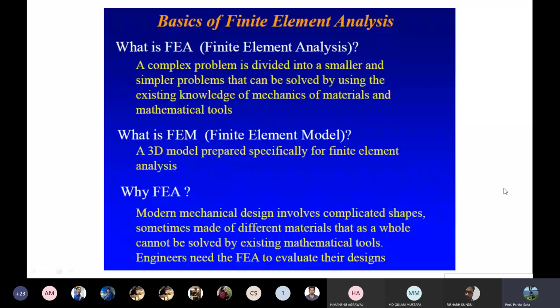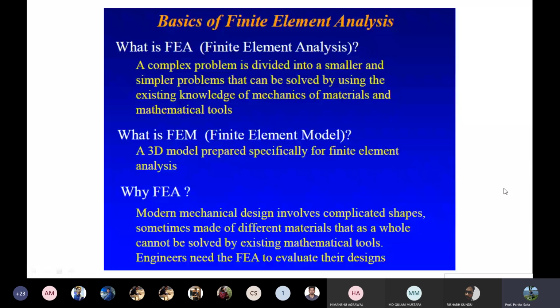The analysis can be done if you have a very sound knowledge of the mechanics of materials. So the mechanical behavior, the thermal behavior, the fatigue, the creep, all the materials' mechanical properties and mechanical behavior. If you know these, then only you can do the finite element analysis. And it's a model.